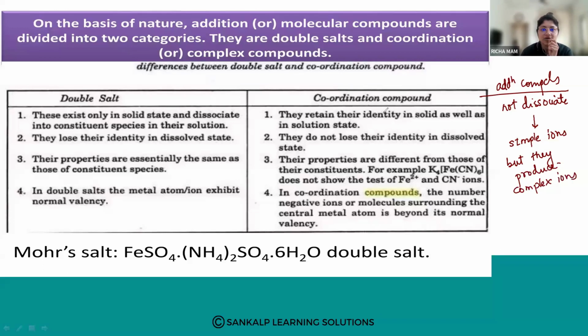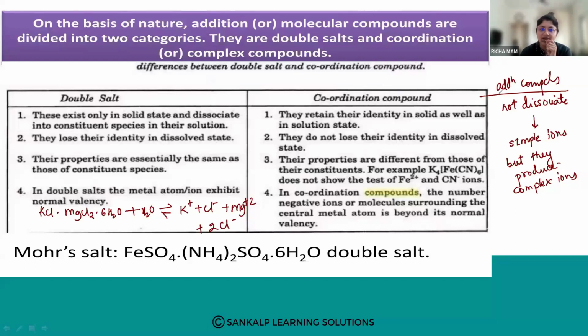So coordination compounds are also addition compounds, but when you add them in water, they will not dissociate into simple ions. Here we had seen KCl dot MgCl2 dot 6H2O. When you add it in water, it will dissociate into its simple ions: K+ plus Cl- plus Mg2+ plus 2Cl-.